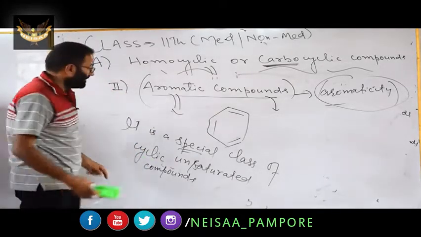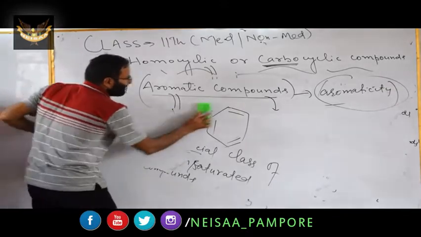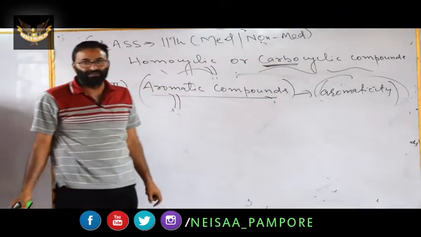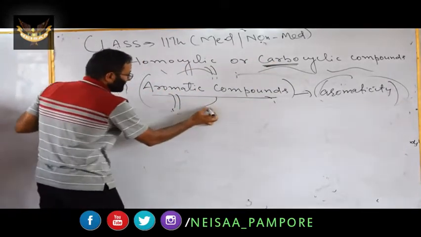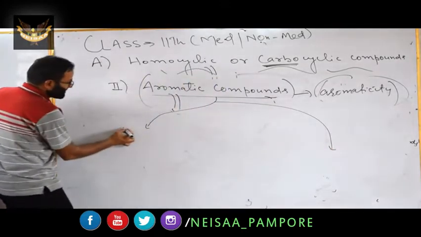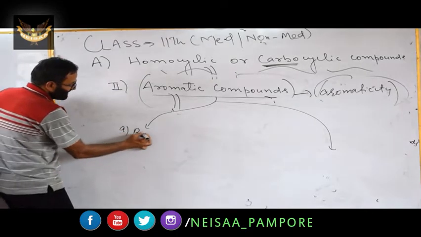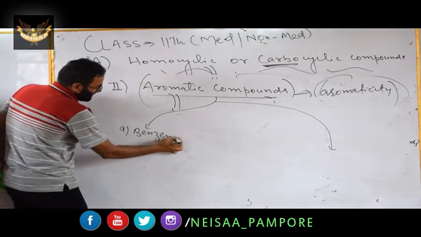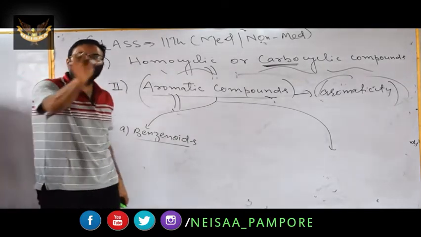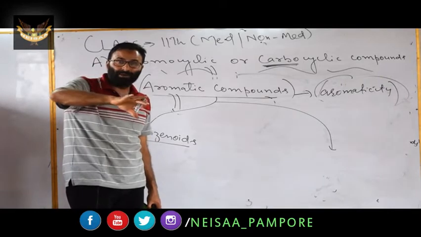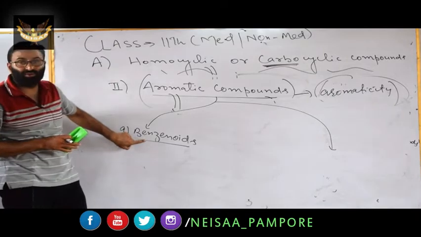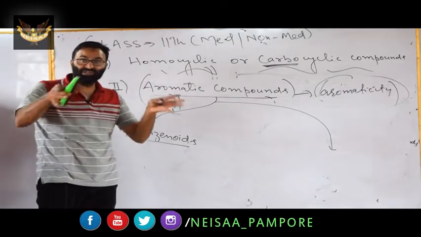Remember this point. Now, aromatic compounds are further classified into two types. The first one is benzenoids. Benzene is the simplest organic compound, and those aromatic compounds which contain benzene in the molecular structure are known as benzenoids.